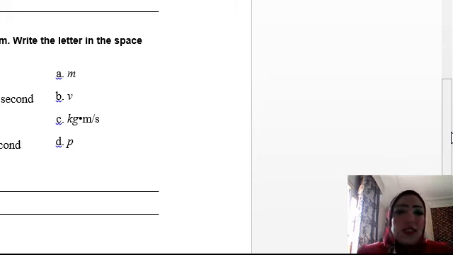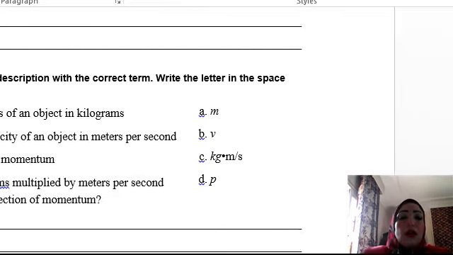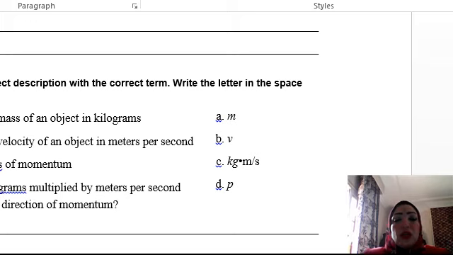Okay, I think this is all for momentum. I think it's so easy. Next video, inshallah, we will talk about the law of conservation of momentum. It's so easy also, but please study momentum well to go through the next step, inshallah, which is the law of conservation of momentum.